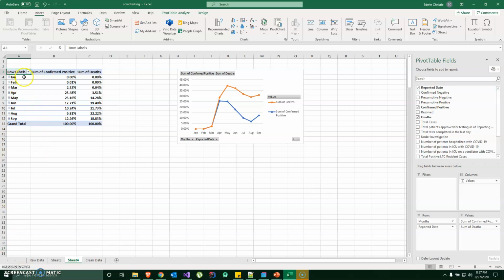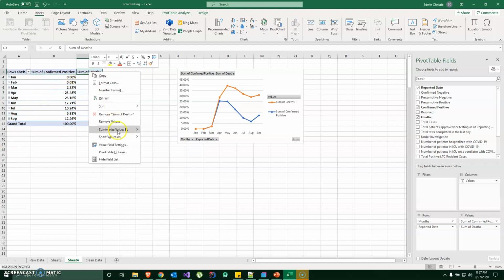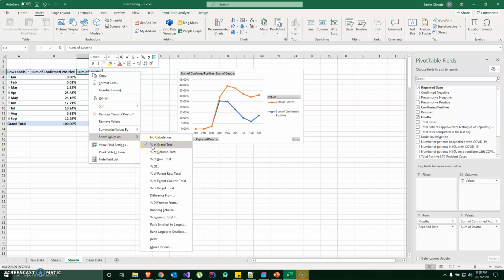We have all the dates divided into months, that is January, February, March, April, May, June, July, August, September. All the data which I'm showing here starts from January 26th to September 26th. And all this information, sum of confirmed positive and sum of deaths, was in numeric form. It was in numbers, and I did convert them into percentage. It was just right click on the field, show values as percentage of grand total. The same thing with sum of deaths, show values as percentage of grand total.